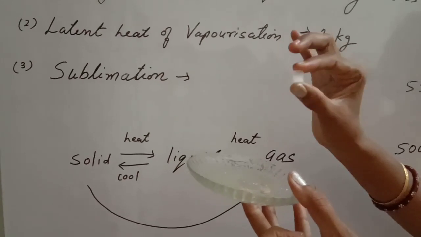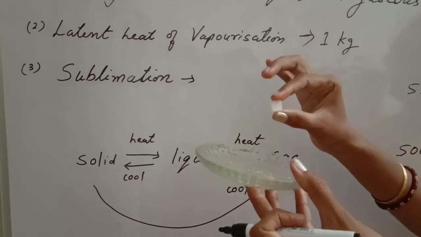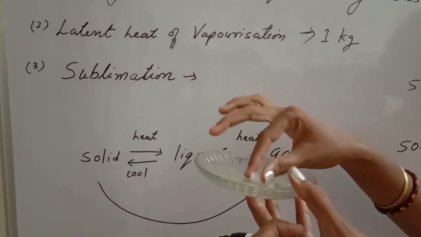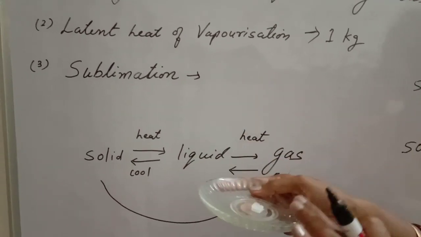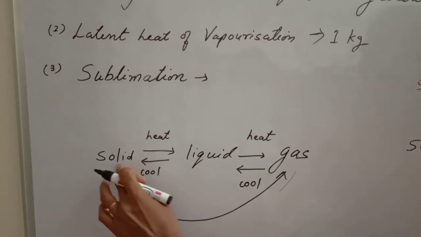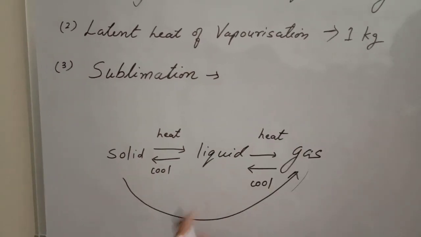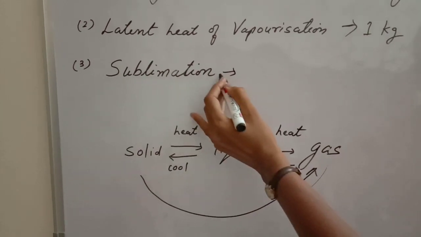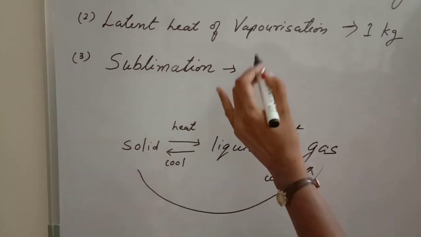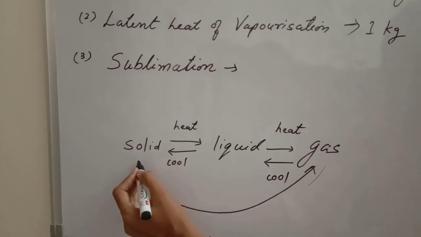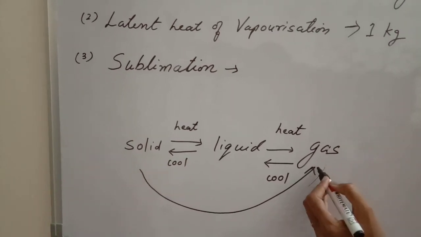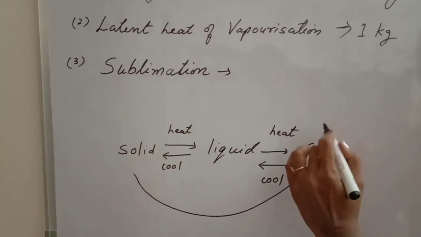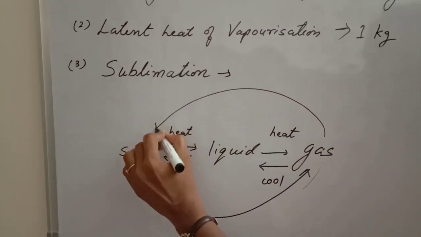Now, this is in solid state. If I heat it, it will not get converted into liquid, but it will directly convert into vapors. So, that process in which solid is directly converted into gaseous state is known as sublimation. So, sublimation is a process in which the solid state directly converts into gaseous state. Okay, now is it possible to convert the gaseous state directly to solid? Yes.